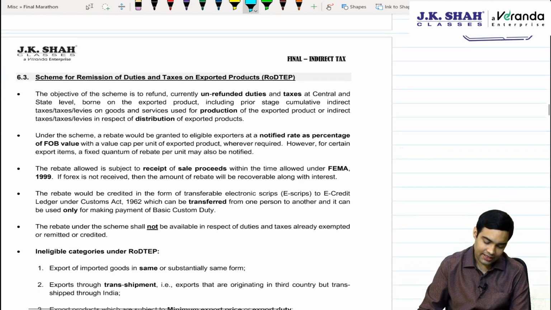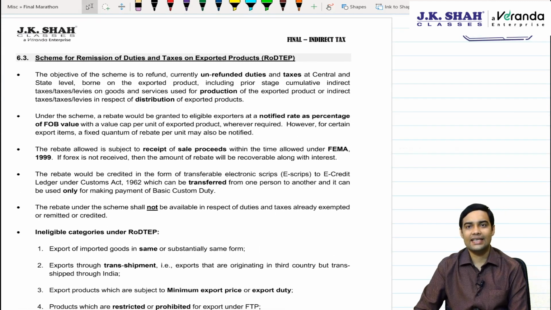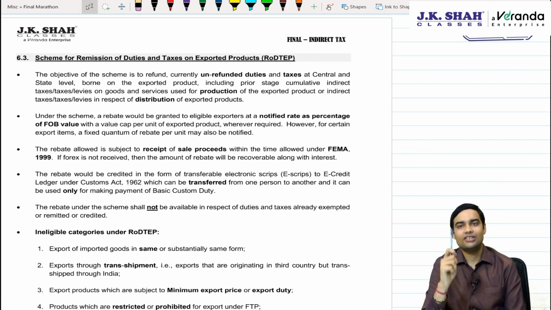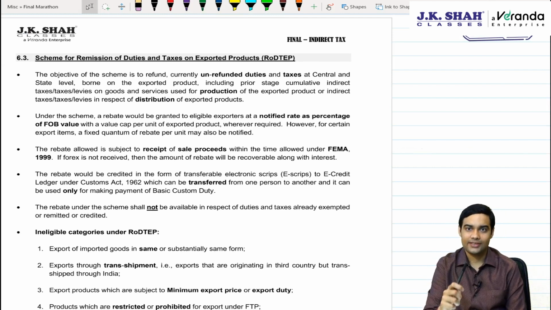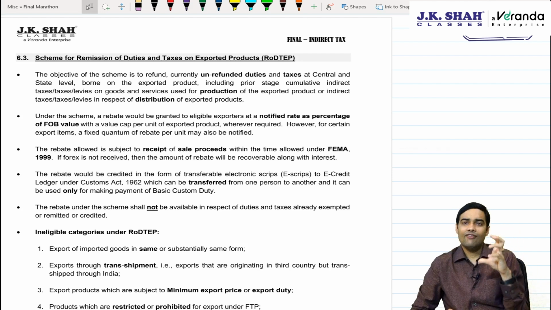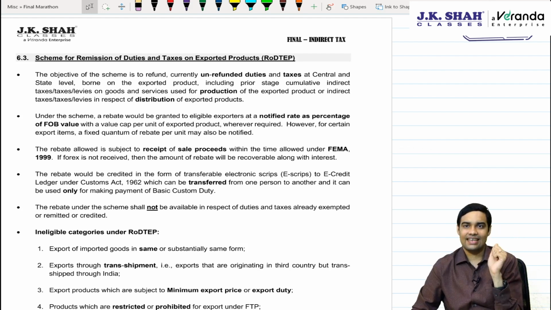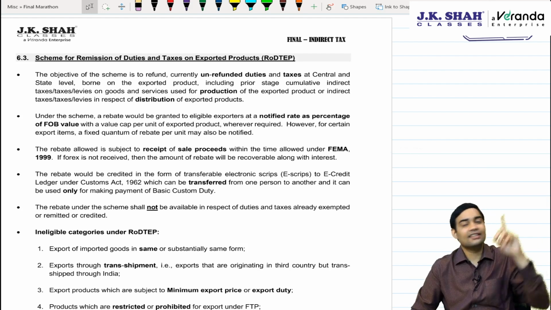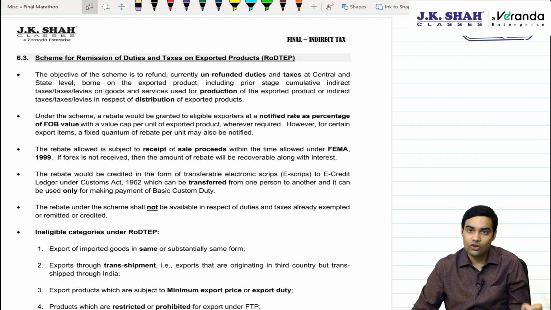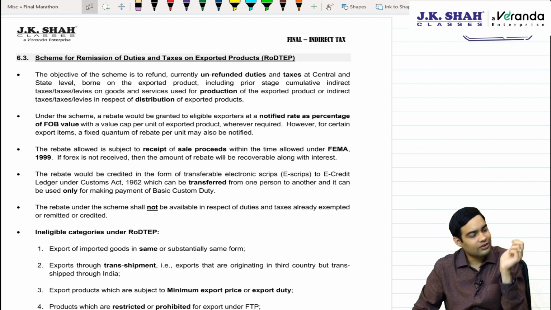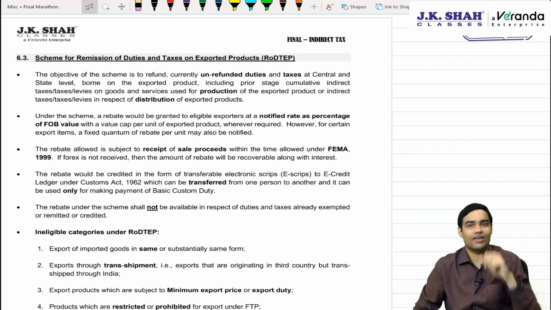The next topic is RODTEP. Now, when you talk about remission of duties and taxes on export product, basically when you are an exporter, there might be some goods or services on which you would have paid central excise, VAT, CST. Like for petrol, diesel, there would be an inbuilt CST or central excise, or you have taken a transportation service and the transporter would have used petrol. So there might be some taxes on the purchase which have not been refunded to you.